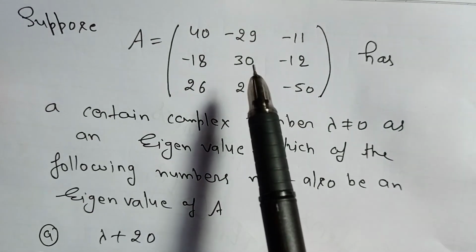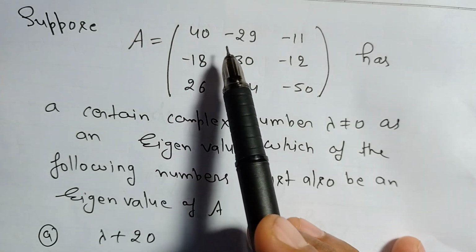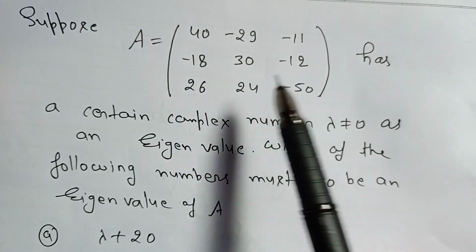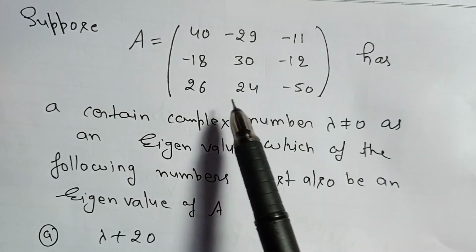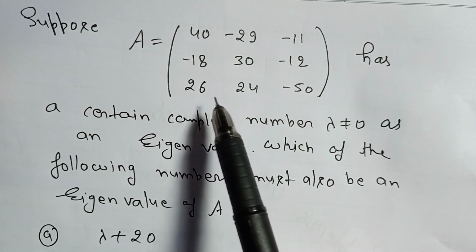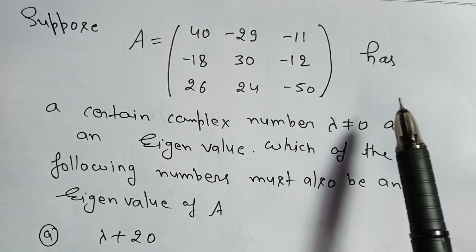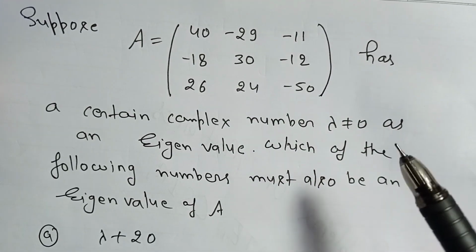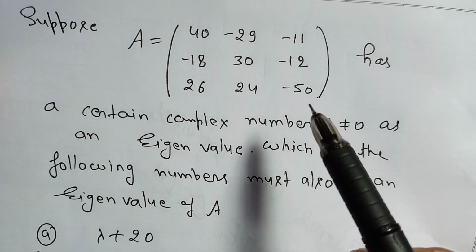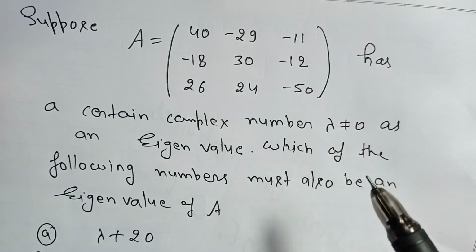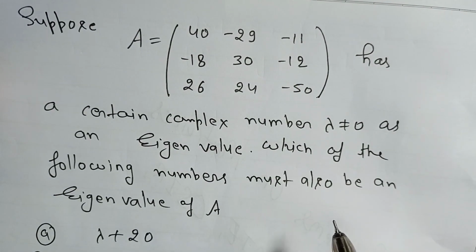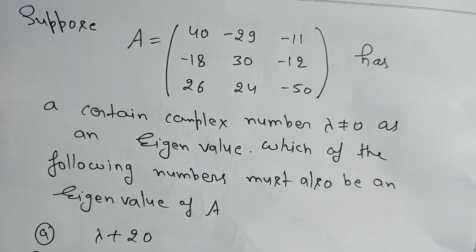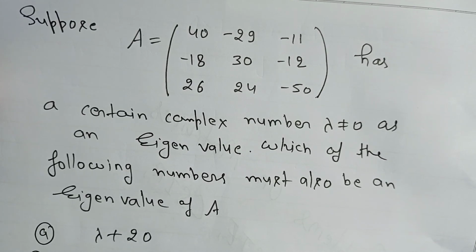If you see here, 40 minus 29 minus 11 is 0, minus 18 plus 30 minus 12 equal to 0, 26 plus 24 minus 50 equal to 0. It means if you see the column space and add the columns, C1 plus C2 plus C3, one column will be 0 0 0.